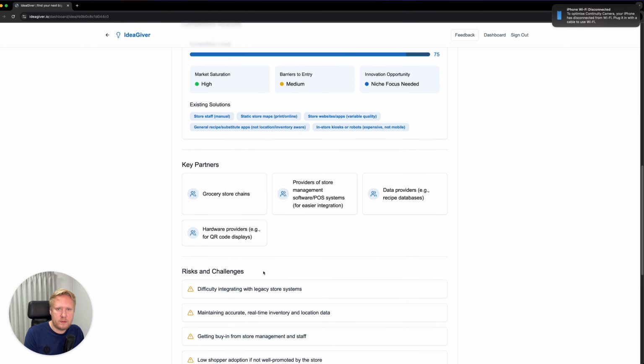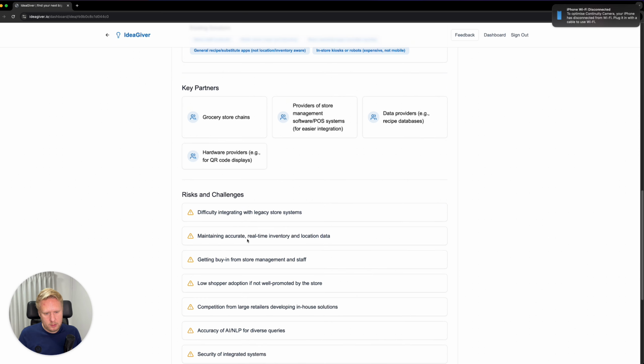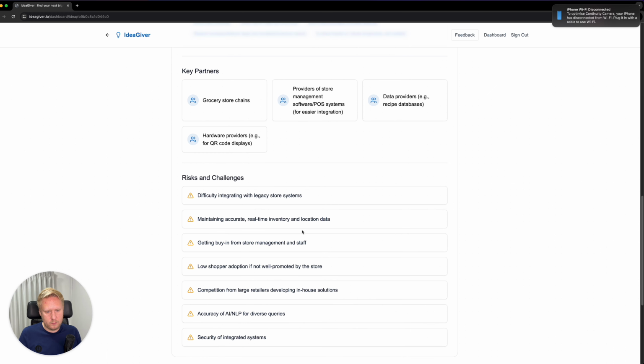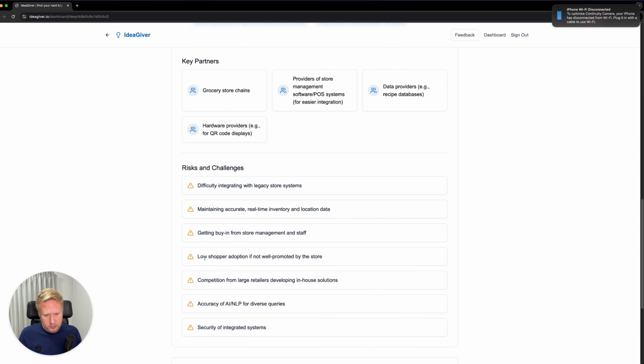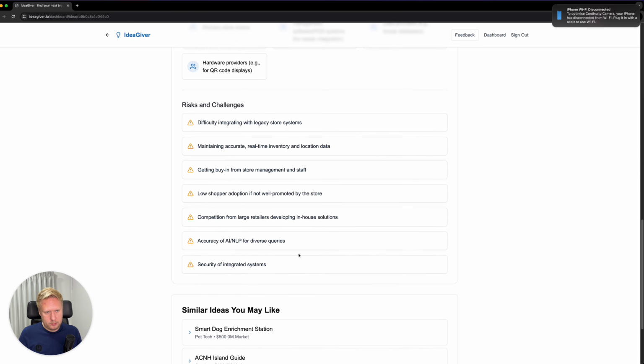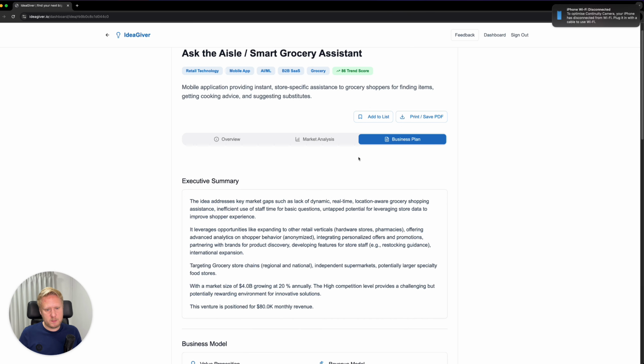Okay, so what are the risks and challenges with this idea? Difficult to integrate with legacy store systems. That might be true. I don't really know how store systems work, to be honest. So maintaining accurate real-time inventory, I guess, depends on the store. Low shopper adoption if not well promoted by the store. Yeah, that's also true. And we can then also go to, so we have a business plan here.